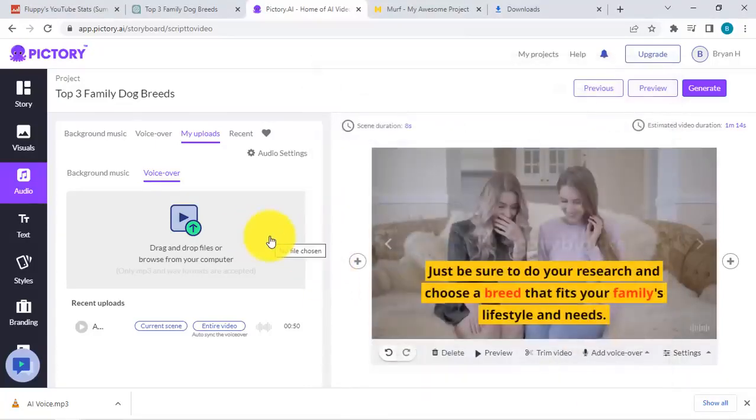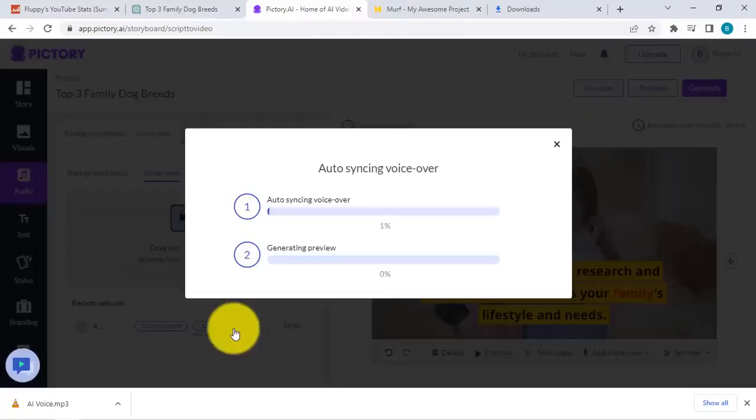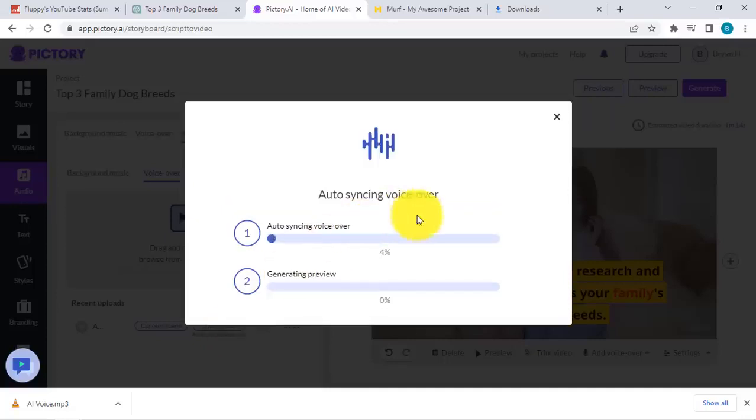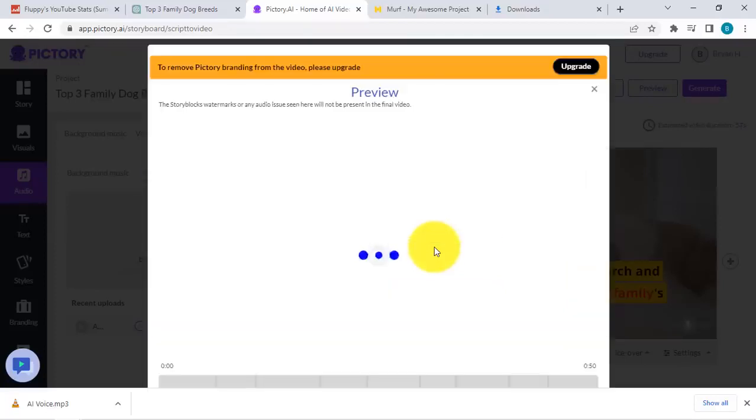And then after uploading it, we simply need to apply this to the entire video. Okay, so I'll click on that. And the really cool thing with Pictory is it's able to auto sync. So when we say auto sync, because you might be wondering, how would the text inside the video be in sync with the audio, right, on the person speaking over here? And the cool thing is Pictory is able to understand this and do this.